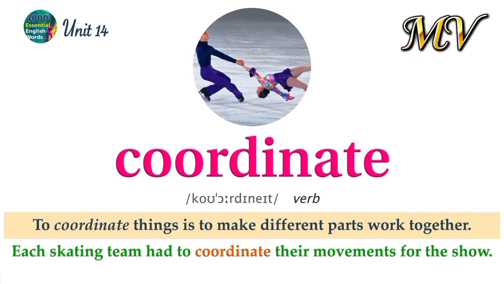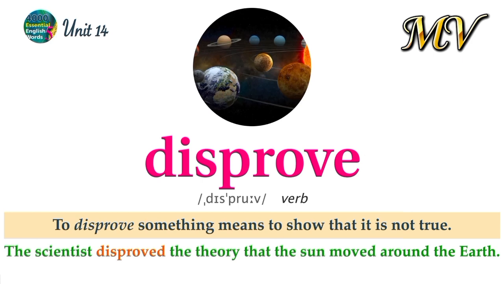Coordinate. To coordinate things is to make different parts work together. Each skating team had to coordinate their movements for the show. Disprove. To disprove something means to show that it is not true. The scientists disproved the theory that the sun moved around the earth.